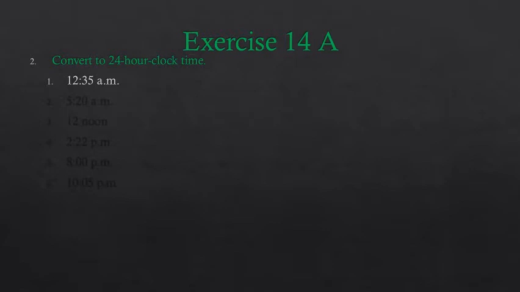So 12:35 a.m. is at night. It means that 35 minutes past midnight. So how are you going to write? Replacing hour with 00, we get 00:35 hours, right?